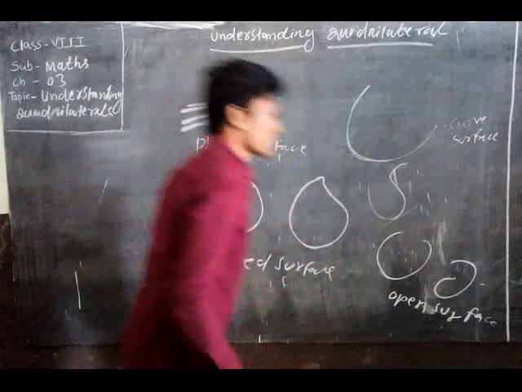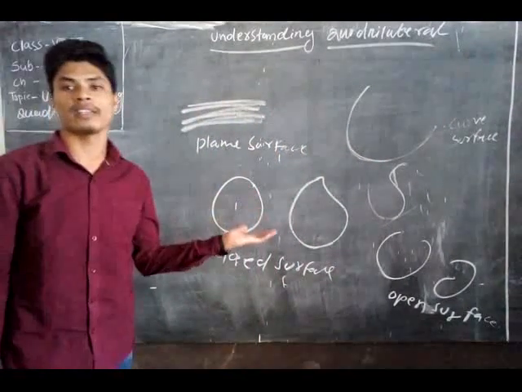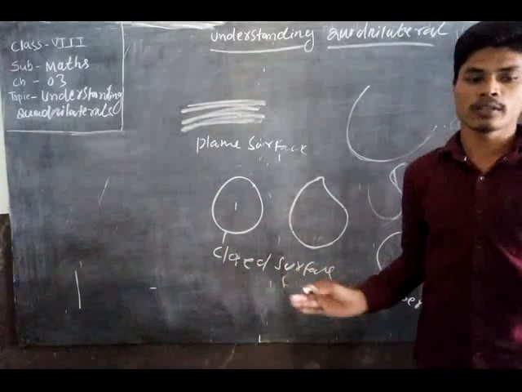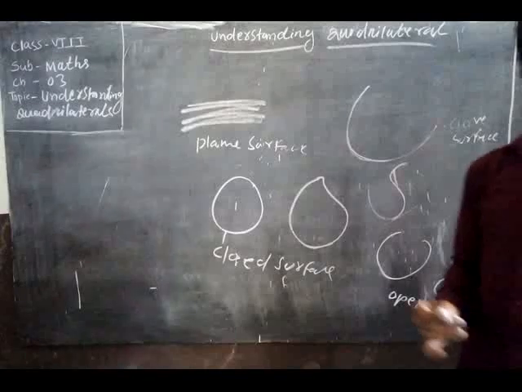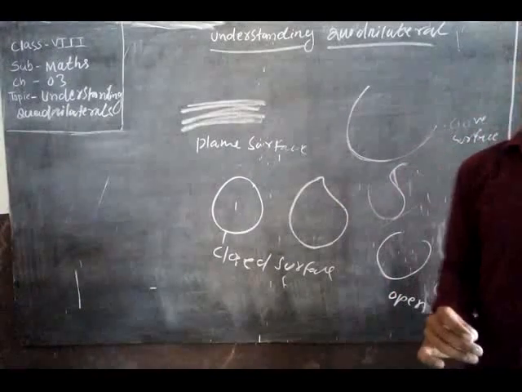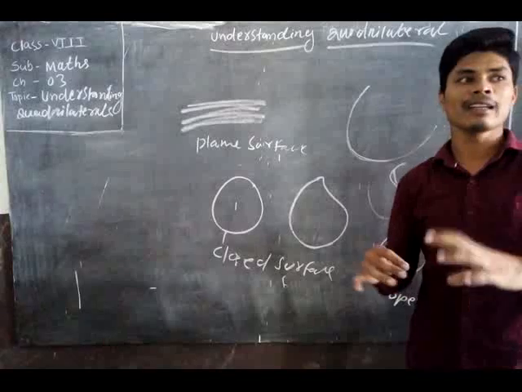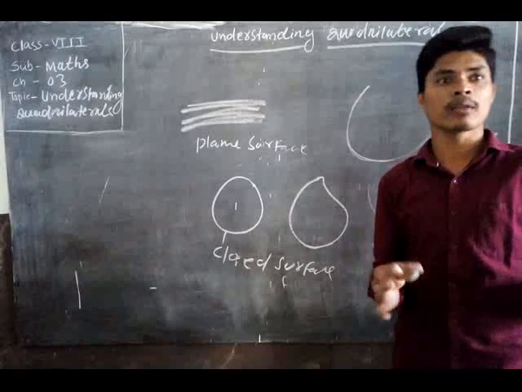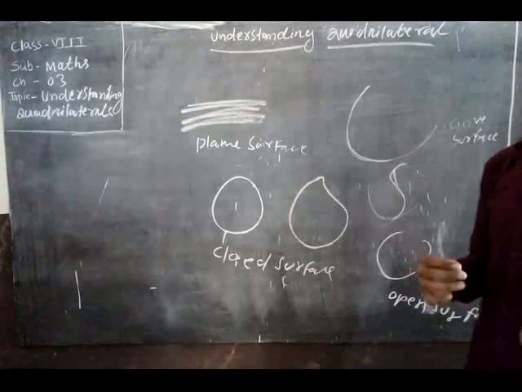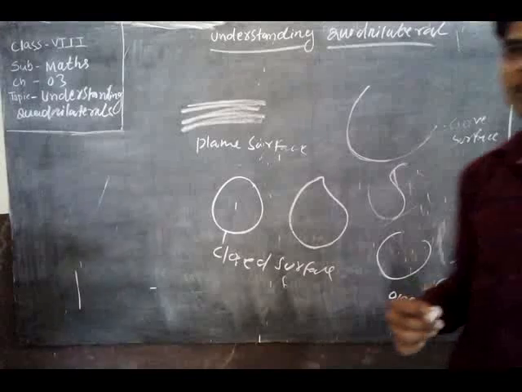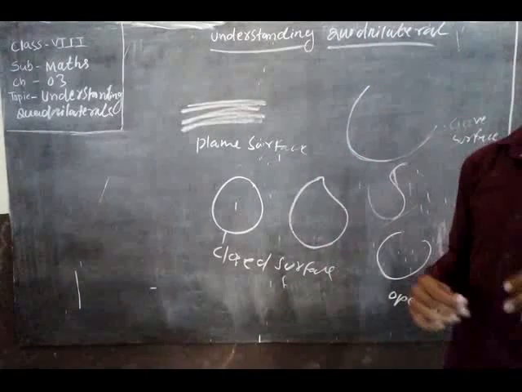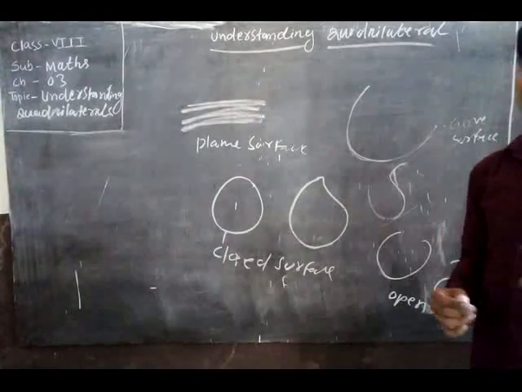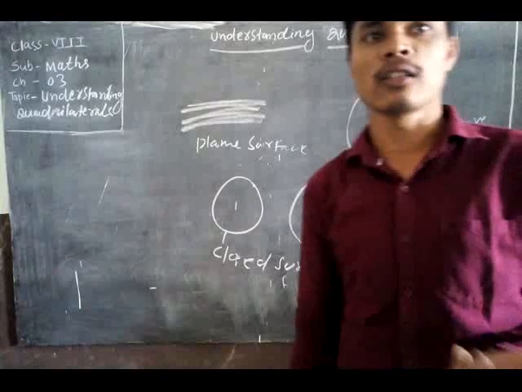Open surface is there. Now already you know what is a plane surface, curved surface, open surface, and closed surface. Now we know about the polygon. What is a polygon? A figure made by a minimum of 3 line segments, or more than 3 line segments. A line segment is always straight. Then 3 line segments make a polygon, and more than 3 line segments are also called a polygon. There are different types of polygon, like triangle, square, pentagon, hexagon.